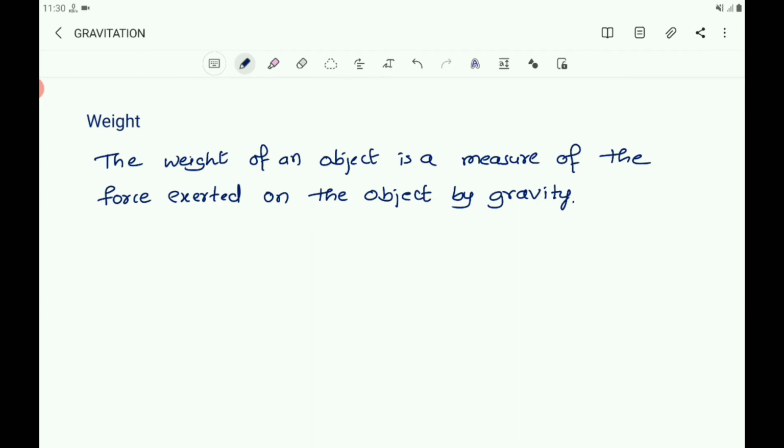So you write that the weight of an object is a measure of the force exerted on the object by gravity.